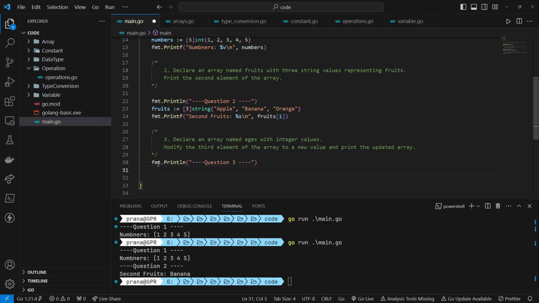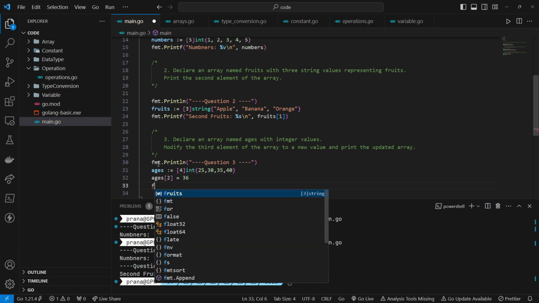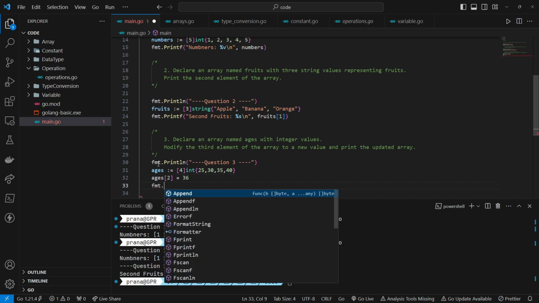In response to the final question, an array named ages has been created in the Go programming language. This array is defined to have a size of 4 and consists of elements of the integer data type. Initially, the array is initialized with the values 25, 30, 35, and 40. Subsequently, the program modifies the third element of the ages array by updating its value to 36.